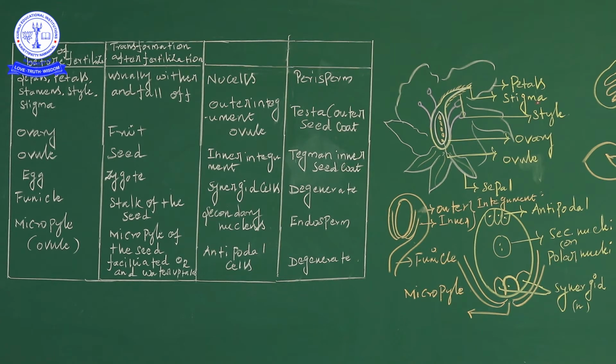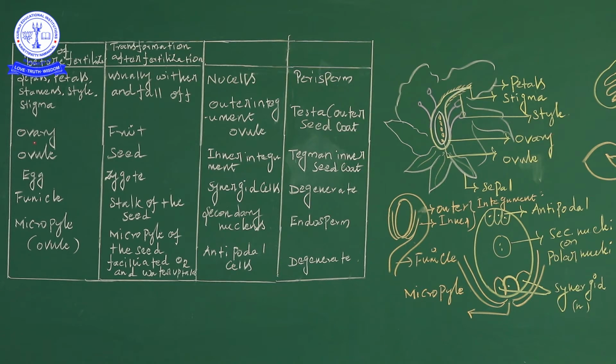The stigma is the female part, an adaptation for pollen grains. Pollen grains are deposited on the stigma. The next one is the ovary, which is very important for forming the fruit.